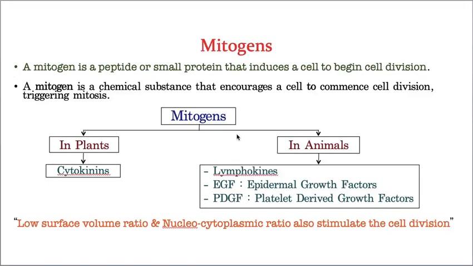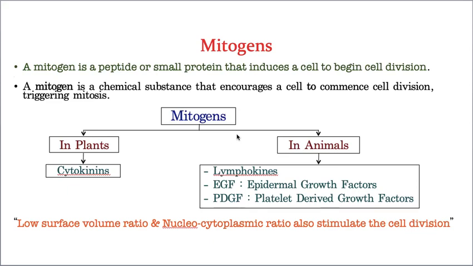Hello students. In the last class, I explained what mitosis is and the process of mitosis. That means karyokinesis and cytokinesis. Karyokinesis means nuclear division. Cytokinesis means cytoplasm division, which is different for plant cells and animal cells. And we also discussed the differences between plant mitosis and animal mitosis, and between plant cytokinesis and animal cytokinesis. So these are all the topics we covered in the previous lecture, and in today's lecture we are going to discuss